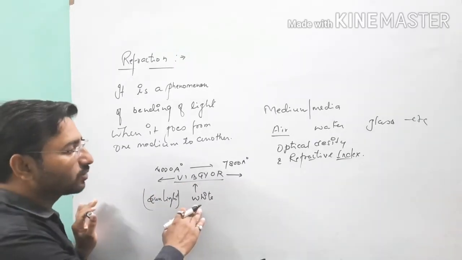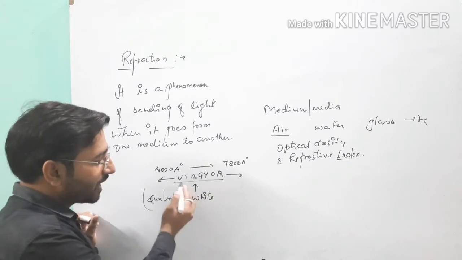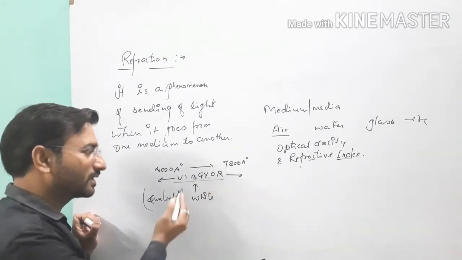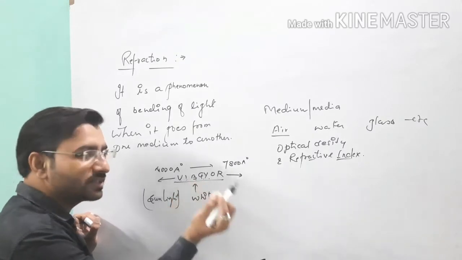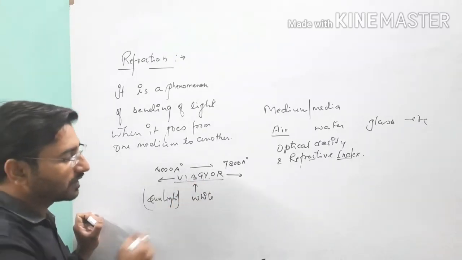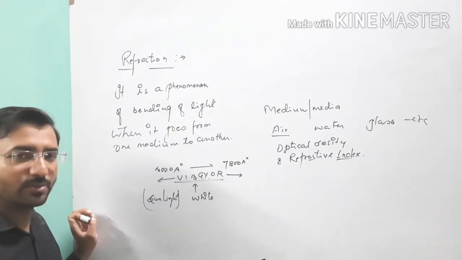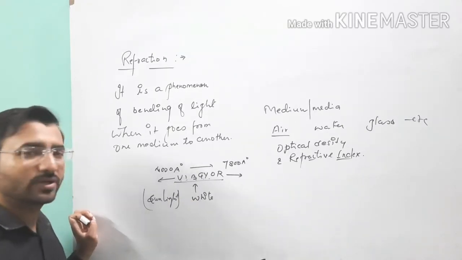When this white light goes from one medium to another medium, according to the wavelength of each individual color, the light ray will bend when it goes from denser medium to rarer medium, or rarer medium to denser medium.